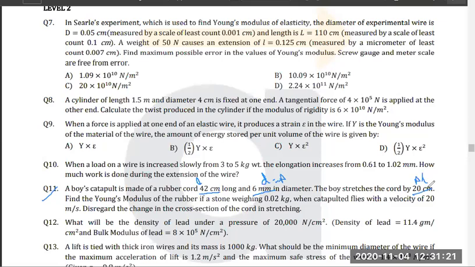Delta L, stretch of the cord, given. Find the Young's modulus. If a stone weighing this, mass is also given, catapult velocity 20 meter per second. So kinetic energy is given. I hope by reading the problem, we know that this is a problem of work energy theorem. Yes or no?